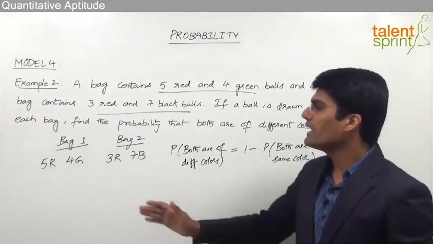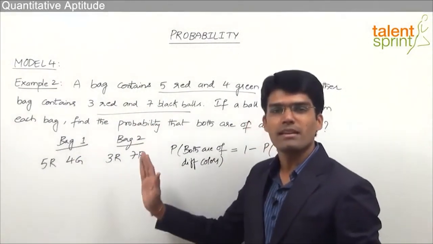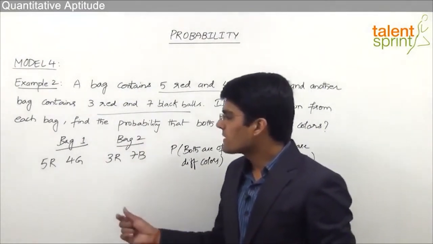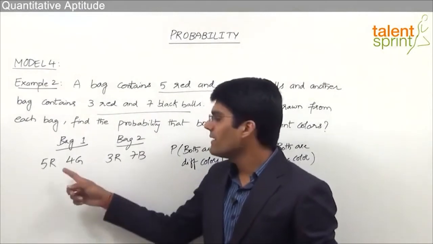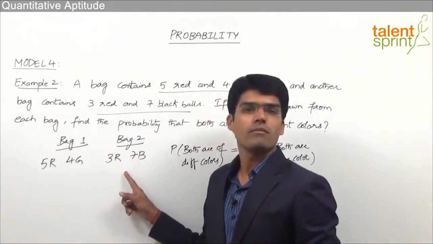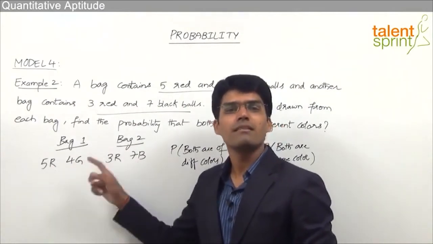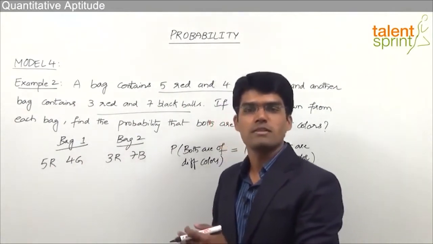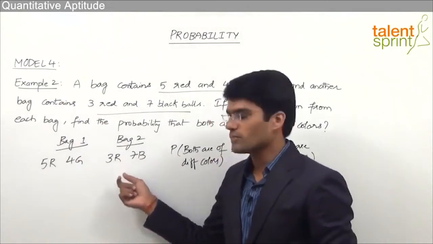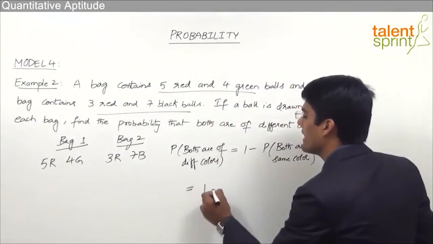That means the ball that we take from bag 1 should be of the same color as that of the ball we take from bag 2. Now if you try to observe, the only possible case where both the balls are of the same color is a red ball from bag 1 and a red ball from bag 2. Why? Because that is the only common color in both the bags. So we have to see to it that we pick a red ball from bag 1 as well as a red ball from bag 2. So the answer here can be taken as 1 minus.